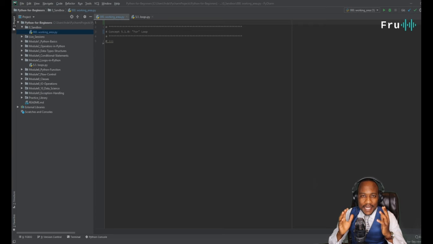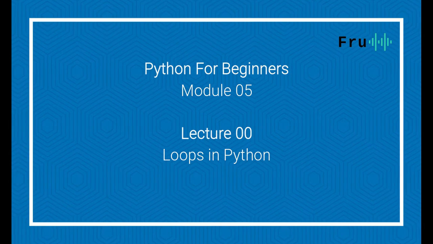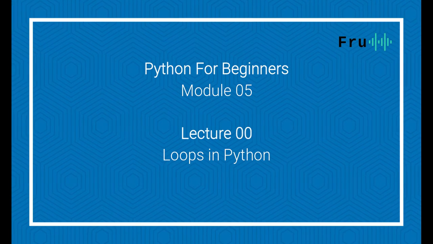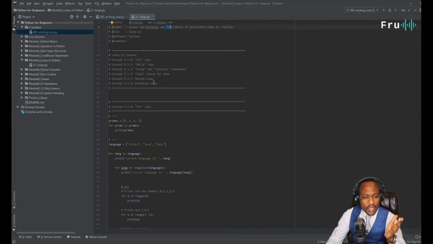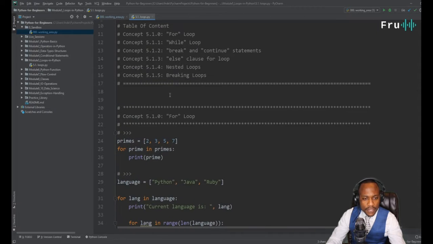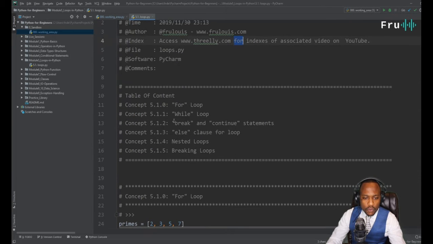So guys, I am very excited for this particular lecture because we're finally getting into module 5 of our series on Python for beginners. And guys, this is a very fascinating topic that we're going to be looking at today. For the lecture of today, we're going to be talking about loops. So let me zoom in here for a second so we can see the full content for today.